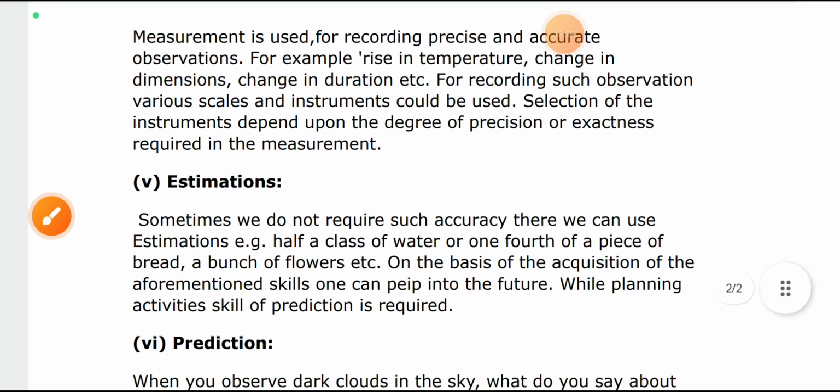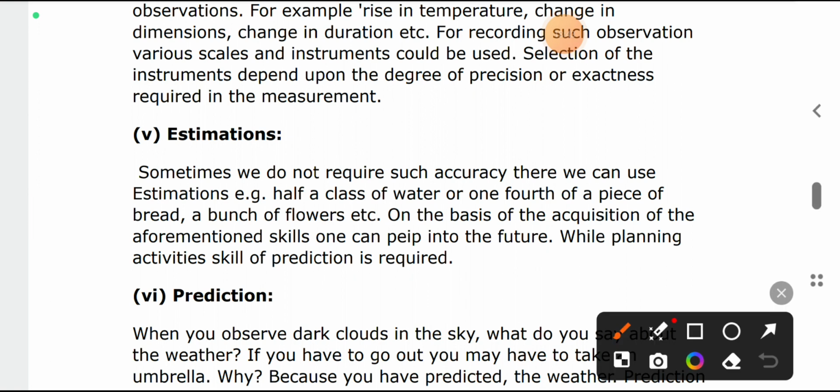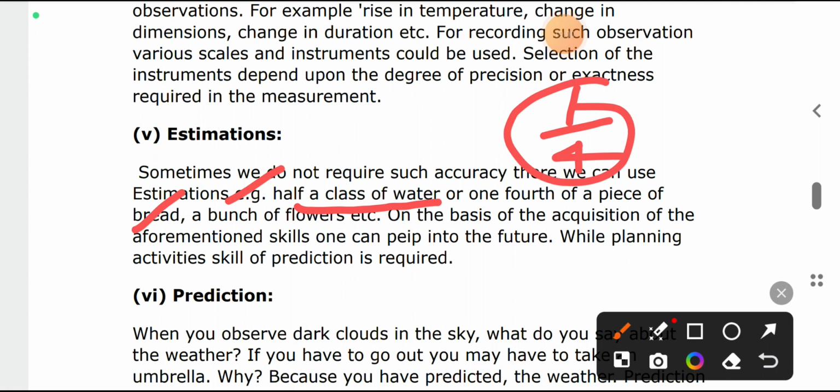Then estimation: if you are going to estimate, it means we don't require such accuracy, so we can use estimation. For example, half a glass of water, or a quarter of a piece of bread, or a bunch of flowers. Suppose more than one flower kept together, they are one type of bunch of flowers.